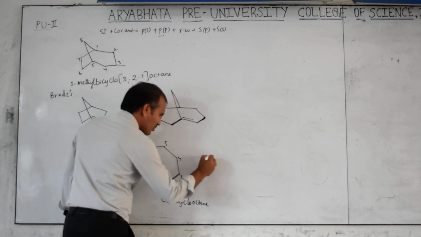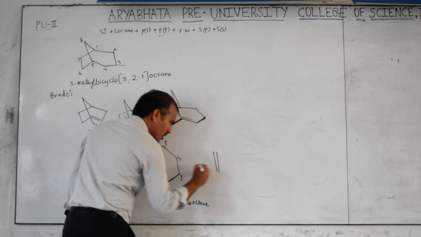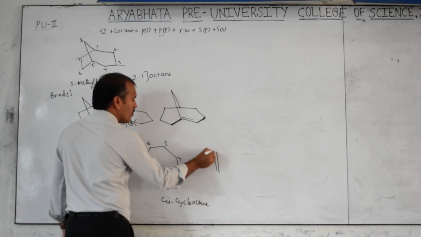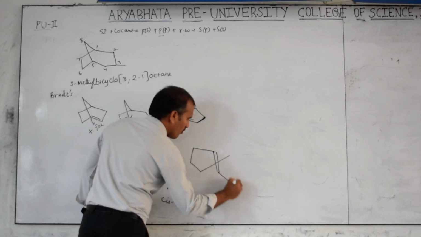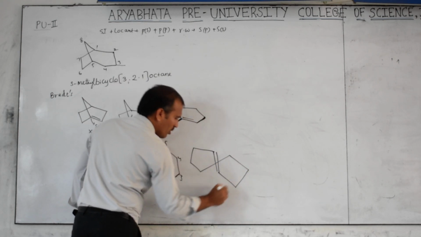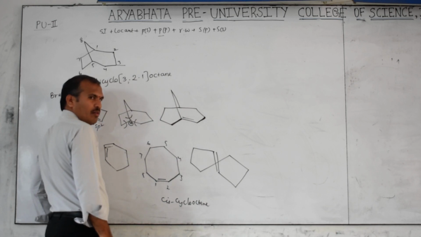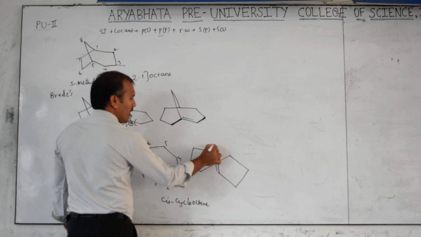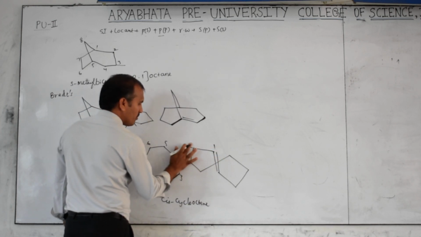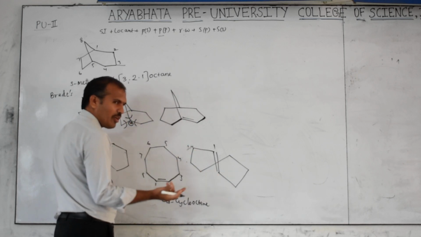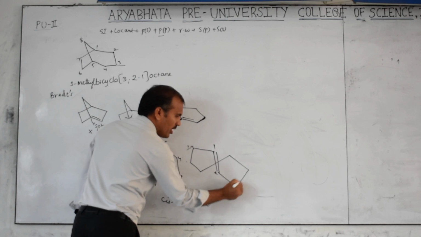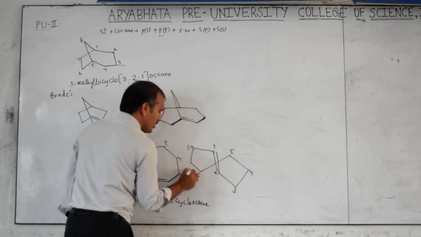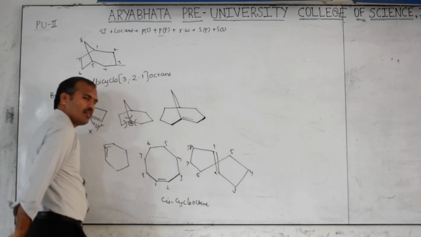Okay. Now this one has a double bond. How many members is this? 1, 2, because when you are not giving numbering, both should be consecutive. 2, 3, 4, 5, 6, 7, 8.